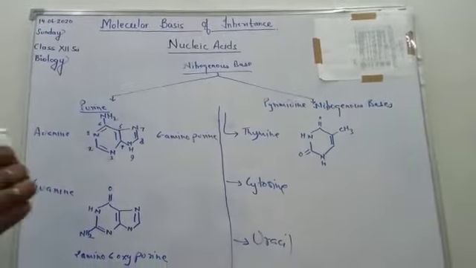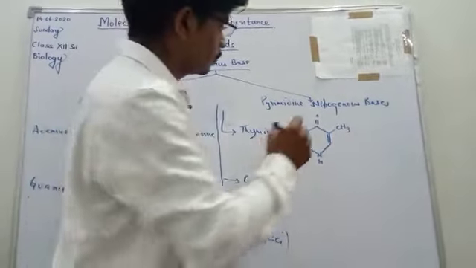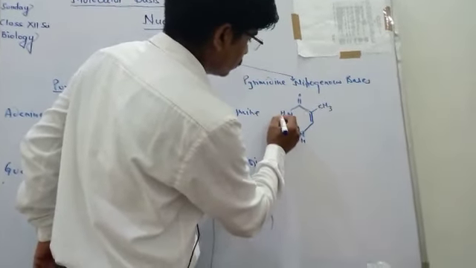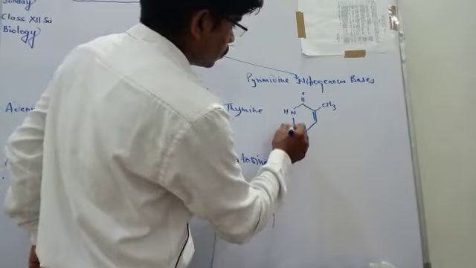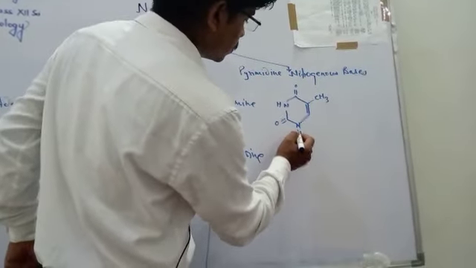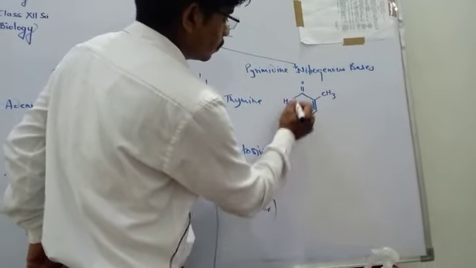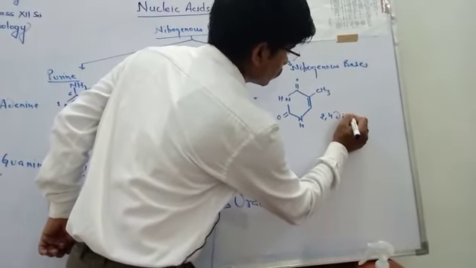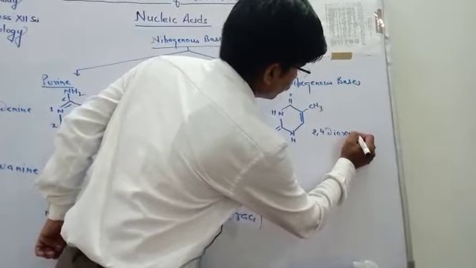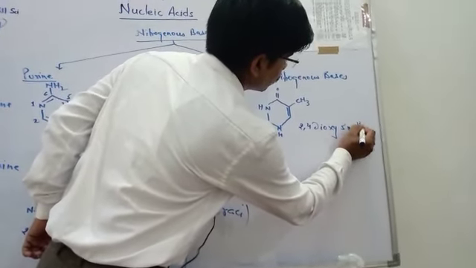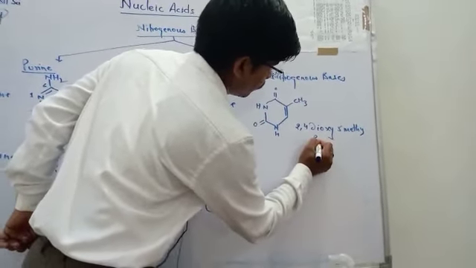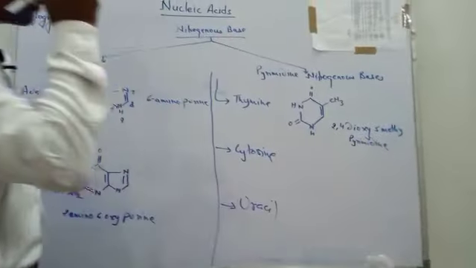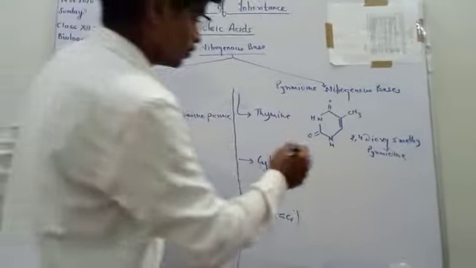Its IUPAC will be, numbering will be done from here, 1, 2, 4 dioxy 5 methyl pyrimidine. Now cytosine.